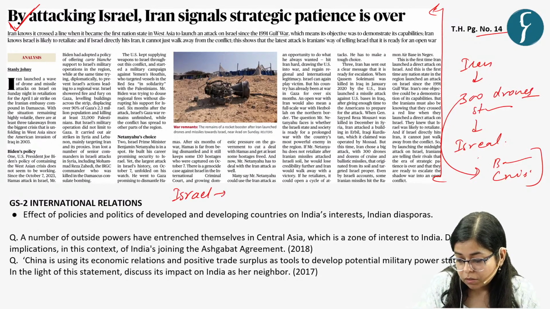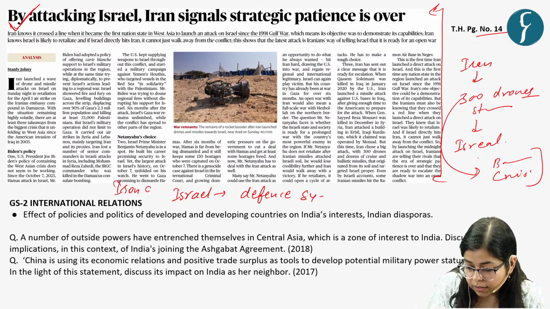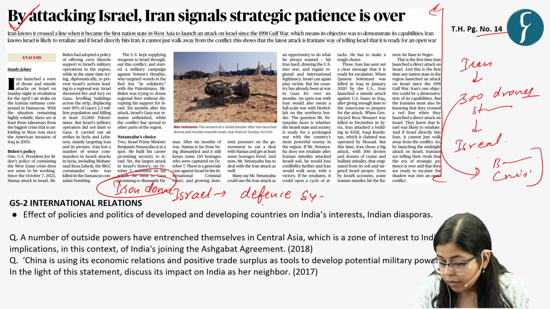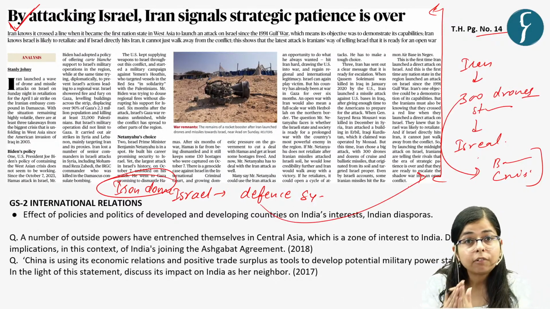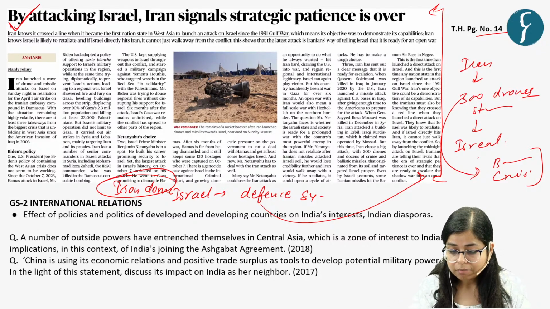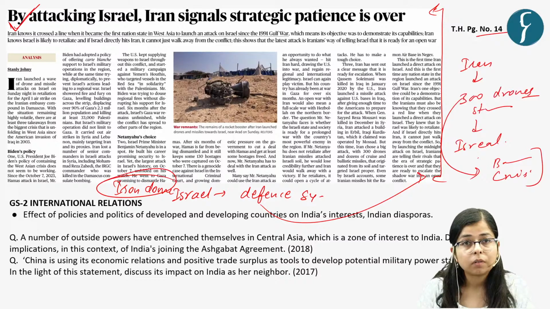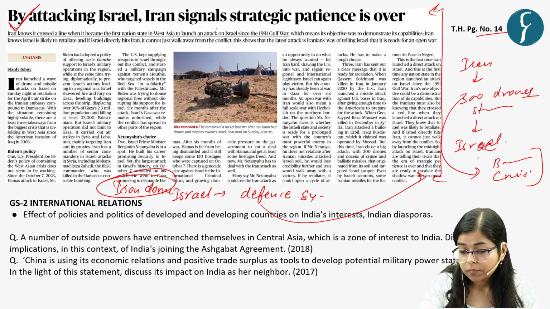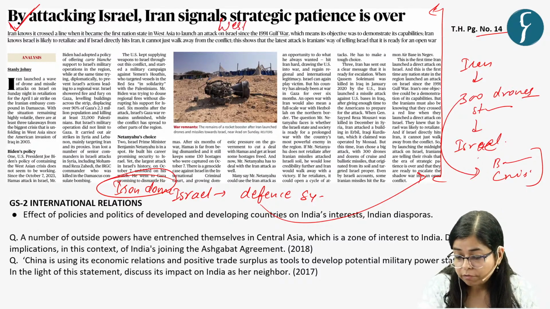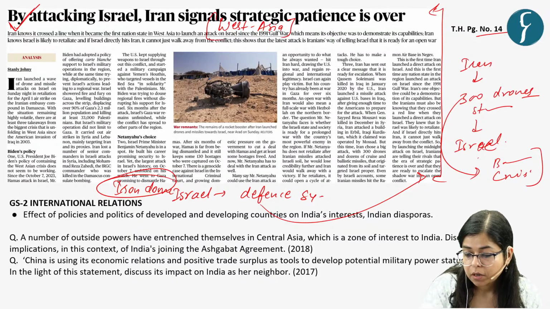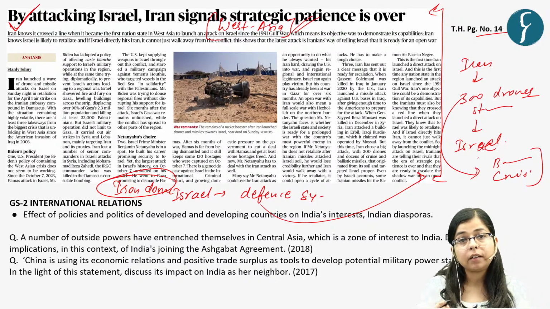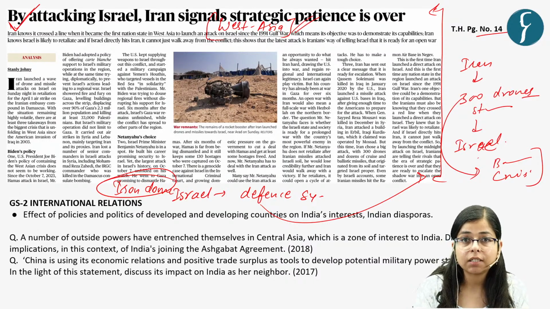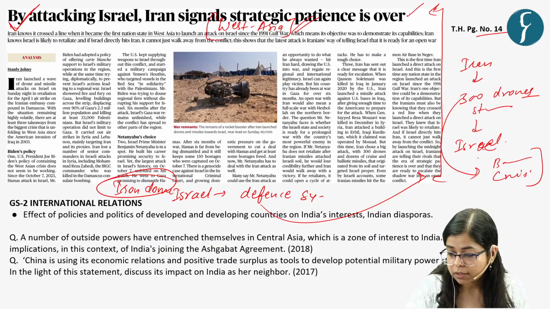This is a kind of defense system. The Iron Dome system of Israel is a defense system, and via the system it intercepted the attack from the Iran side. So now let's see what this issue is all about. And particularly this issue is about the disturbances in West Asia, and how these disturbances may be detrimental, or what would be the impact of these disturbances on India. Okay, we will be seeing about this.